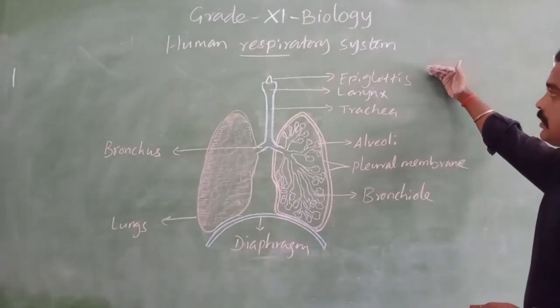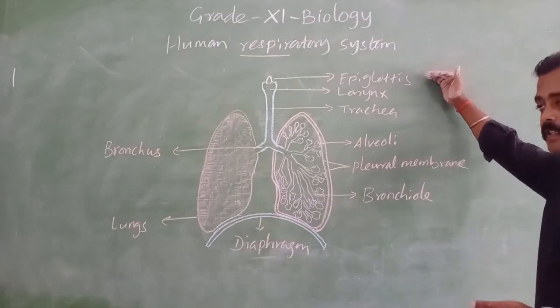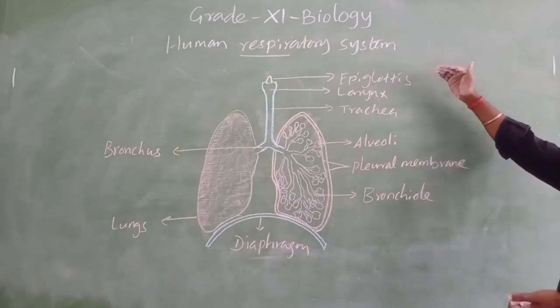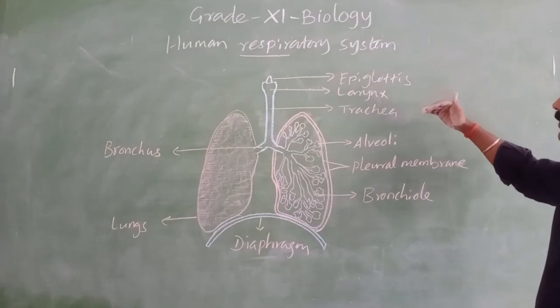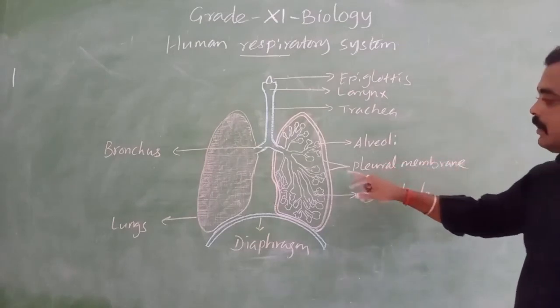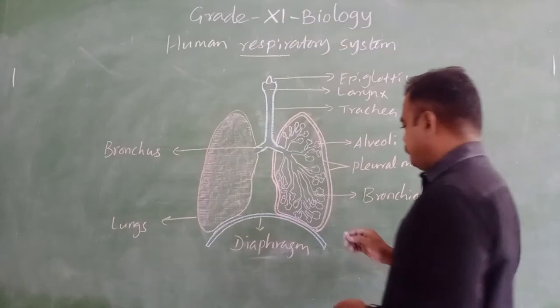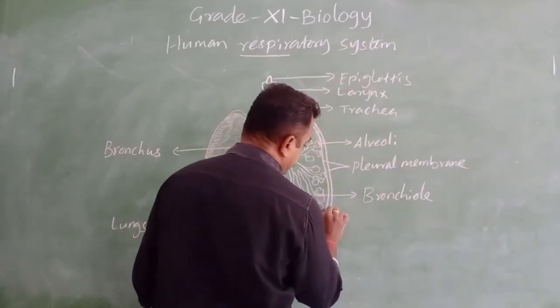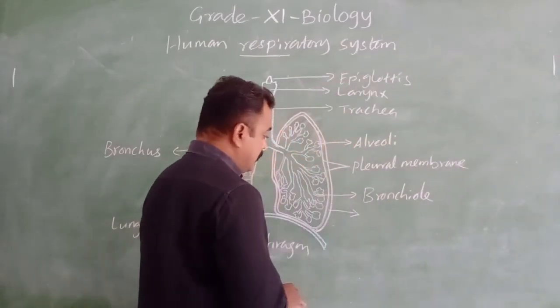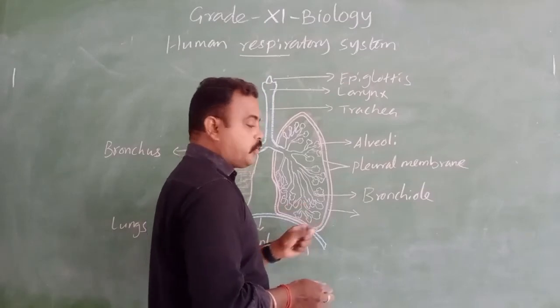The epiglottis, you know, is present in the pharynx. The next is the larynx, then the trachea, then the alveoli, and the pleural membrane. Inside the pleural membrane, in the gap in between, we have pleural fluid.